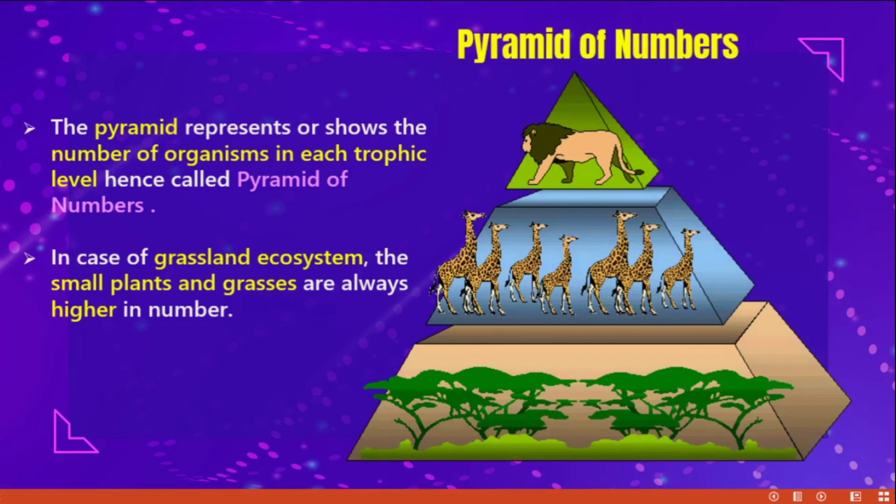Next, pyramid of numbers. It's nothing but the individual number in each trophic level. The pyramid shows the number of organisms in each trophic level. Look at this picture. Say 1, 2, 3, 4, 5, 6, 7. So here there are 7 numbers. Where is the number large? Which organisms are large in number? Small plants and grasses.